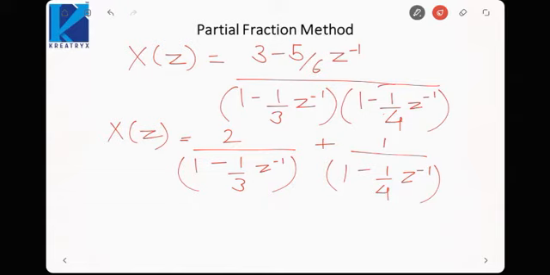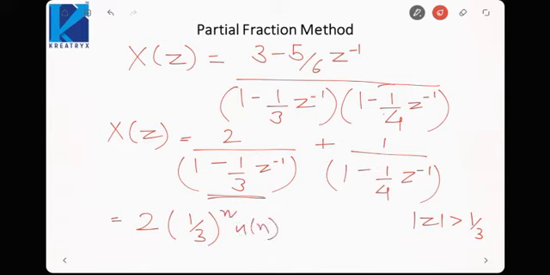Now if we want to find x[n], before finding x[n] what we must know is the ROC. Suppose I am giving you ROC as |z| > 1/3. Then I know it is greater than 1/3, so this will be a right-sided signal. So it will be 2 into (1/3)^n u[n]. Since the value is greater than 1/3, it will also be greater than 1/4, so this will also be a right-sided signal, (1/4)^n u[n]. This will be my signal.